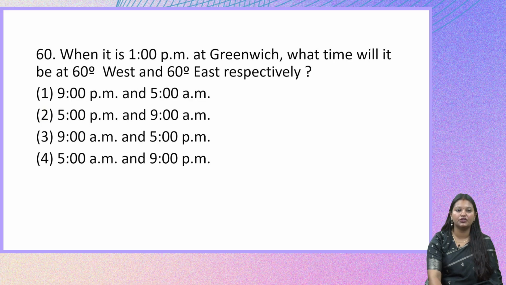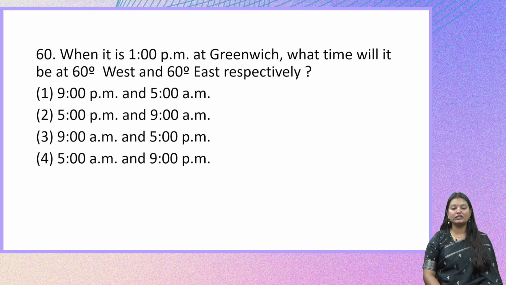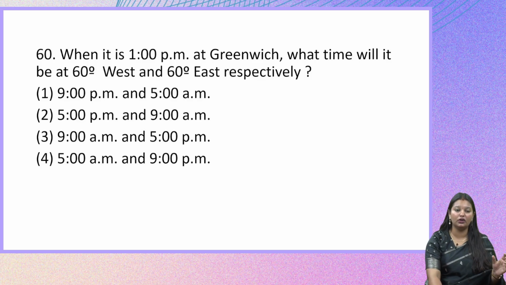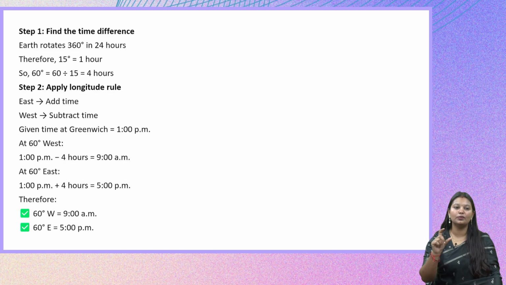Moving on to the next question. When it is 1 p.m. at Greenwich, what time will it be at 60 degrees west and 60 degrees east respectively? This question is from geography and requires some amount of calculation. What they have asked is what time it will be at 60 degrees west and 60 degrees east if it is 1 p.m. at Greenwich. In order to calculate this, here is a small description of what we can understand.